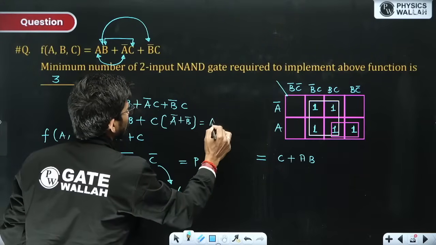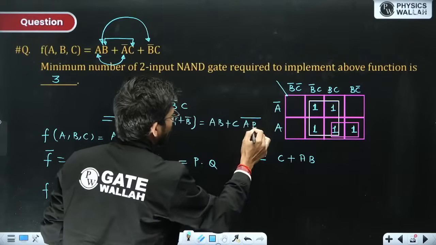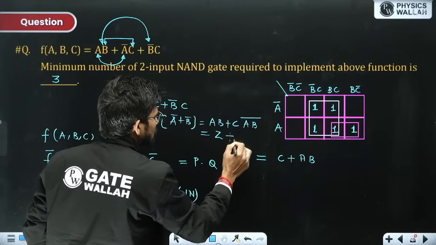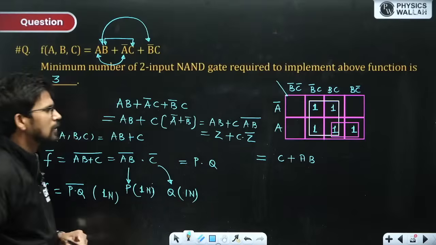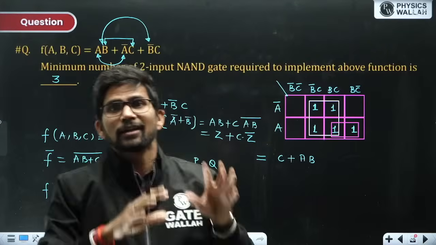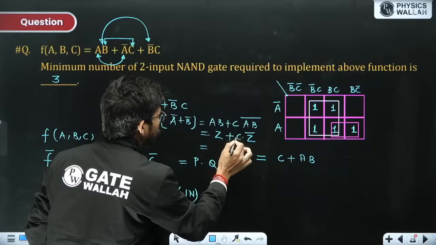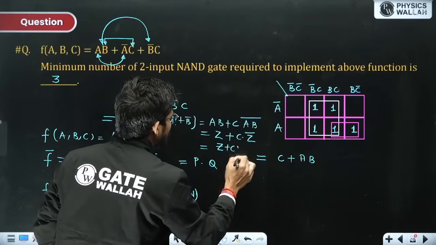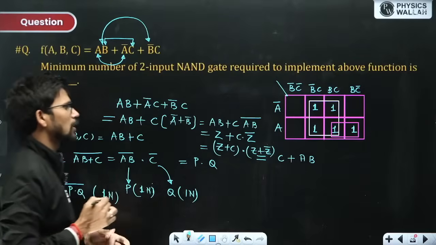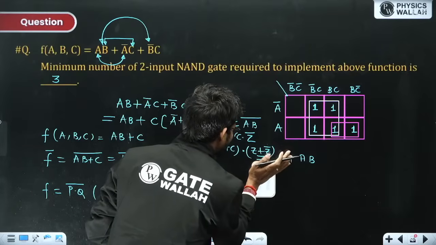And if you look closely, AB plus C, A bar plus B bar can be written as A into B whole bar. And now if I assume AB to be some Z, then Z into C Z bar. Now I have already told you, when the same variable is in both formats, distribution of OR over AND is very useful. Now I'll distribute this Z plus over C and Z bar. Z plus C, this into Z plus Z bar, and Z plus Z bar is going to be 1. You will remain with Z plus C, and Z is AB. So AB plus C is your final answer.